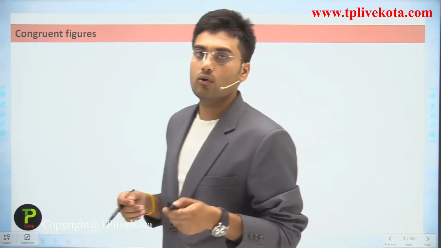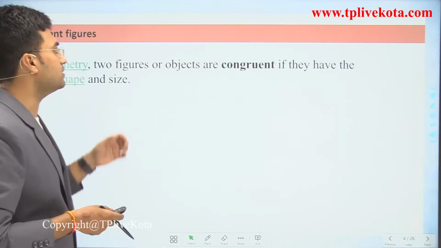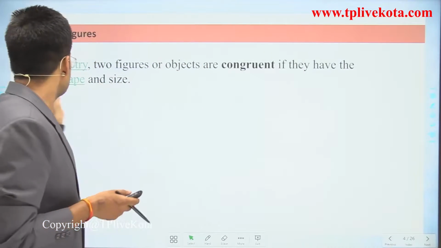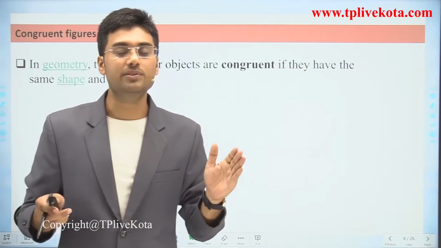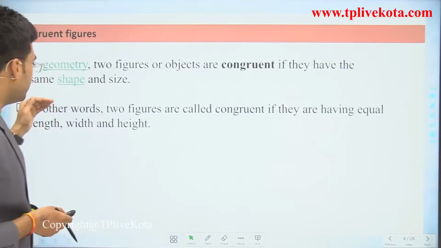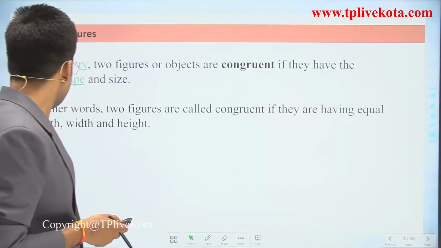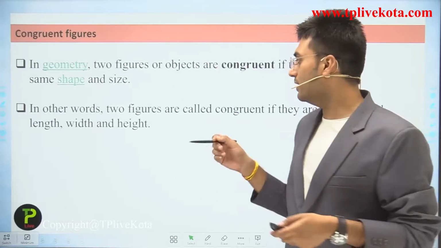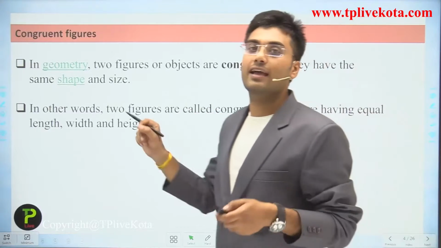Which figures are congruent? In geometry, two figures or objects are congruent if they have the same shape and the same size. In other words, two figures are called congruent if they have equal length, width and height.